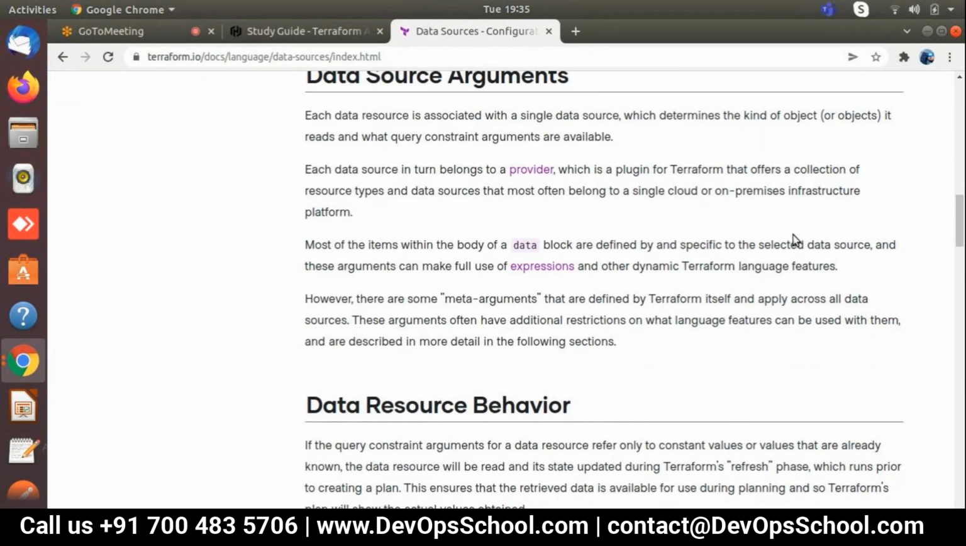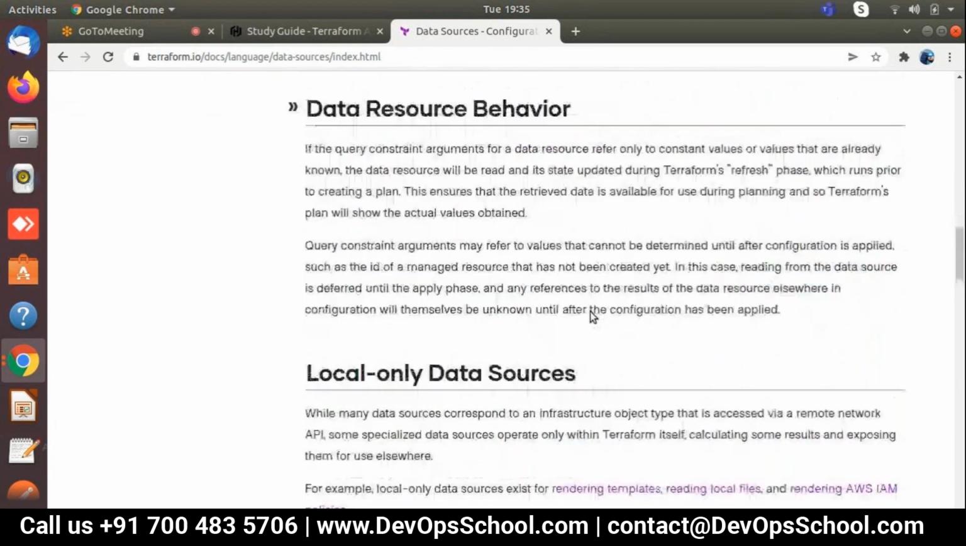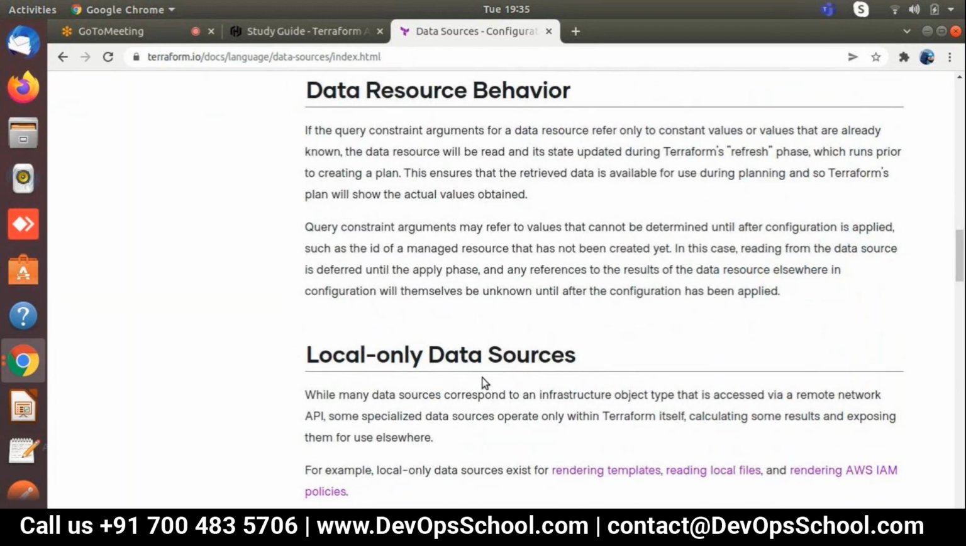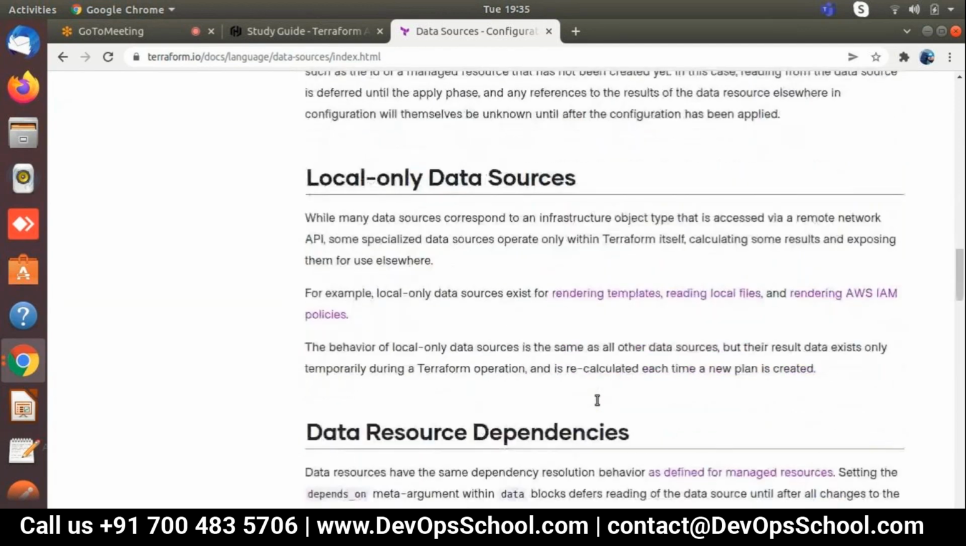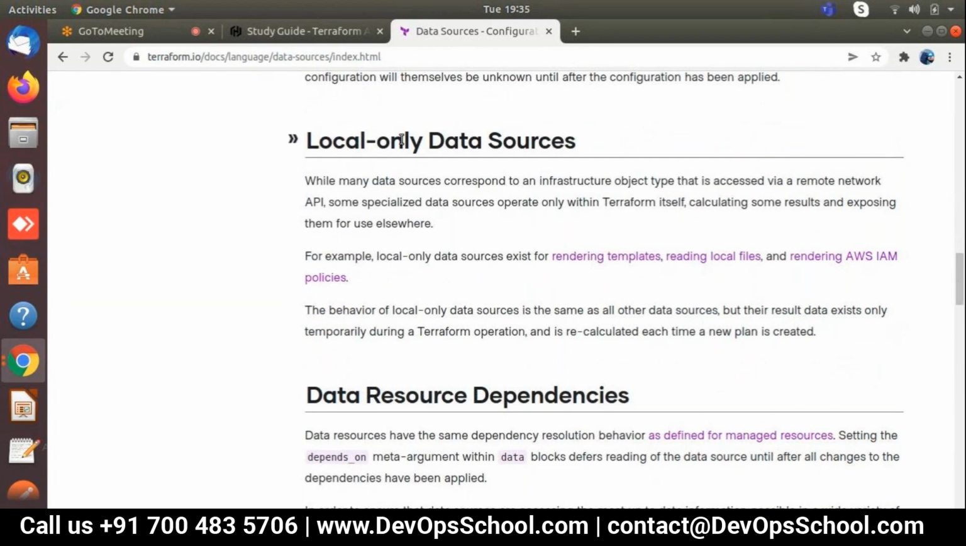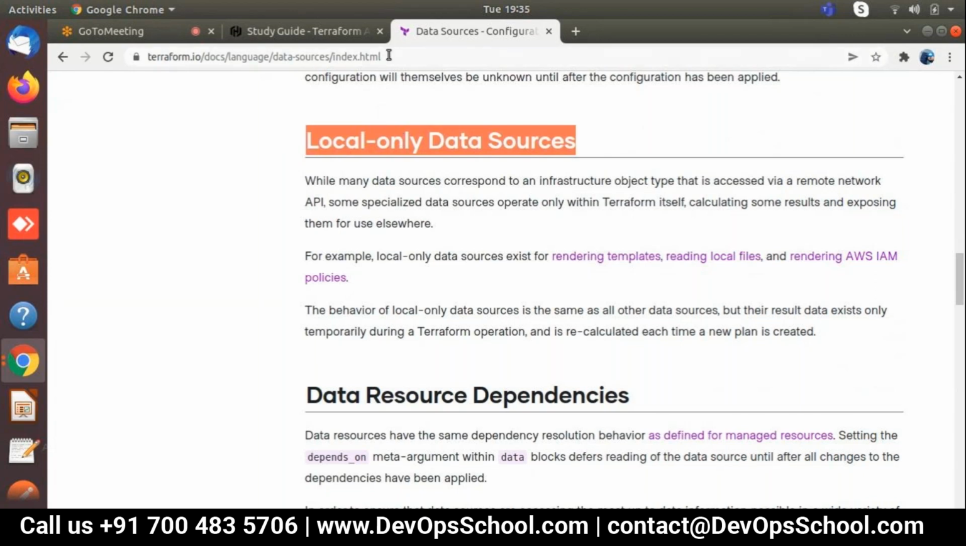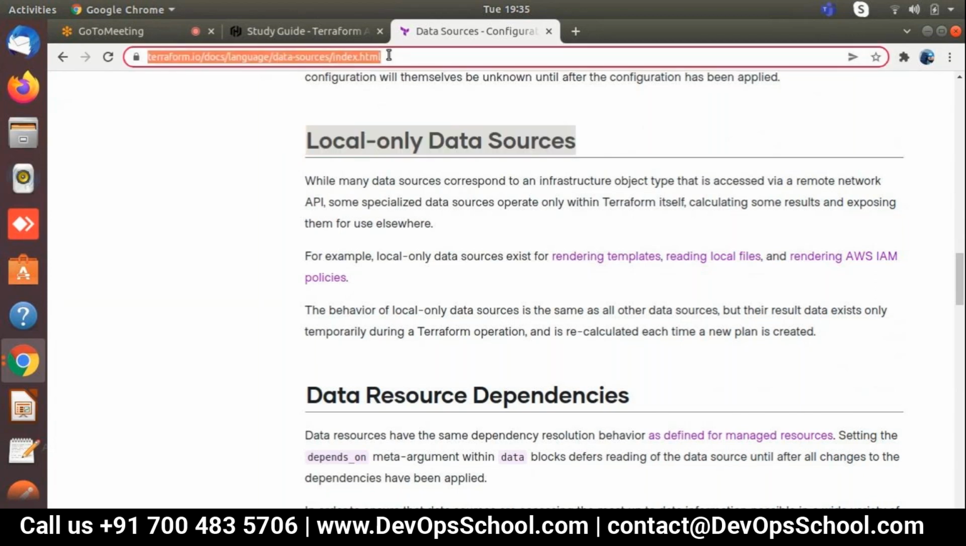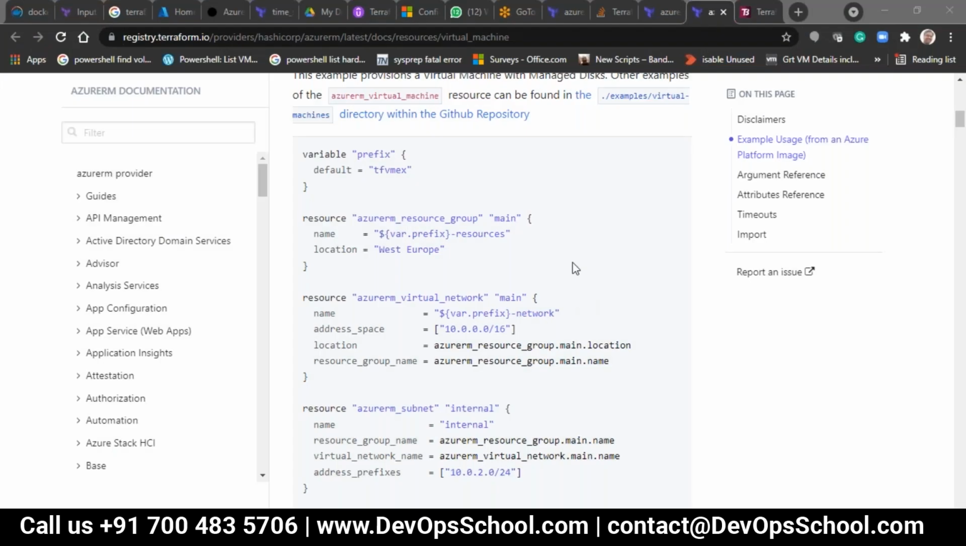Okay. So data resource behavior they have mentioned over here. Local-only data source, as you mentioned local, right? So this is the local data source. We are going to discuss that later. This part we need to discuss, but that is the next part. Once you start to use the data, then step by step I'll explain, right? So I'm sharing this link with you for the future.